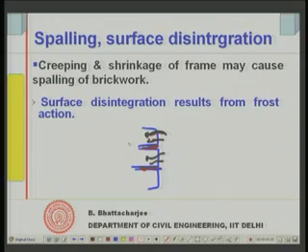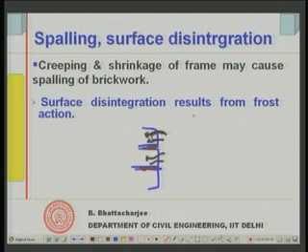During the cold season, if this freezes, it will cause expansive forces here, and this will result in disintegration of the bricks.